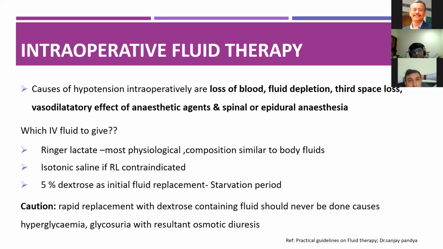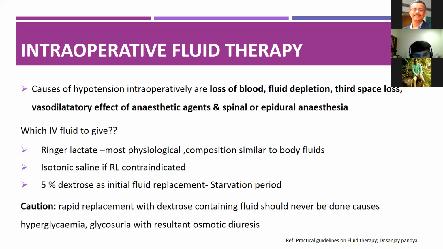The causes of hypotension intraoperatively are fluid loss, fluid depletion or third space loss, the vasodilatory effect of anesthetic agents, and spinal and epidural anesthesia. Usually IV fluids like Ringer lactate are used, being most physiological, with a composition similar to body fluids.